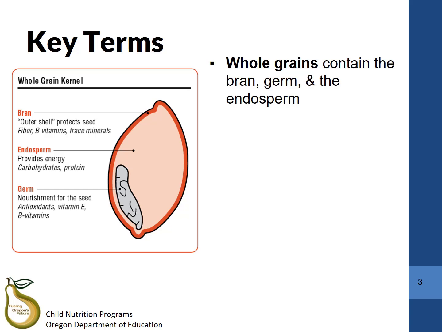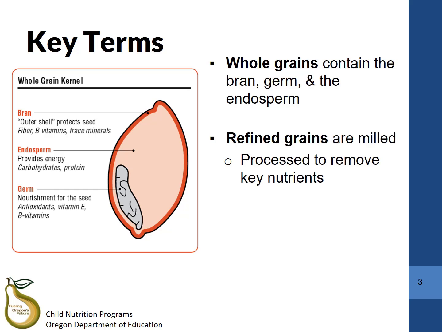This means that it includes the bran, which is the outer layer of the kernel, the germ, which is the small inner part of the kernel that contains high amounts of vitamins and minerals, and the endosperm, which is the large starchy inner layer. Refined grains, in contrast, are processed to remove the bran and the germ, leaving only the starchy endosperm. This process removes key nutrients.